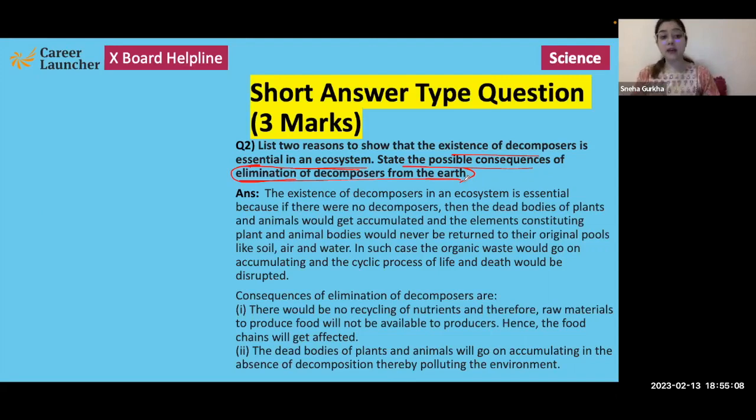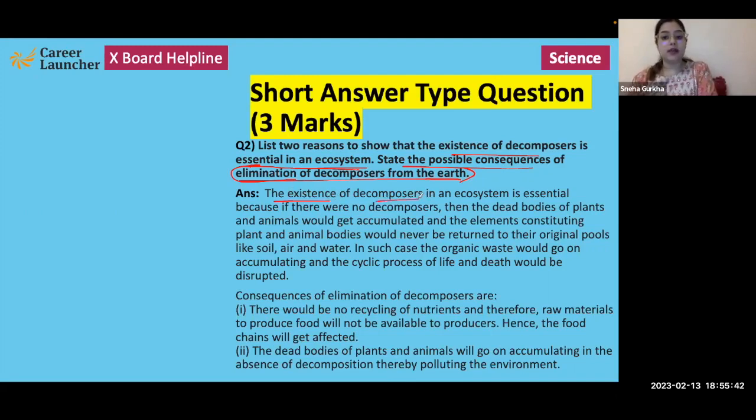Apart from that, if these bodies of plants and animals are not degraded, then the organic matter, or the elements that are present in these plants and animals, will never return to soil, or will never return to water, right? And it is going to disrupt the nutrient cycling, or the process of recycling of nutrients that takes place. Okay, so that is why decomposers are essential in an ecosystem.